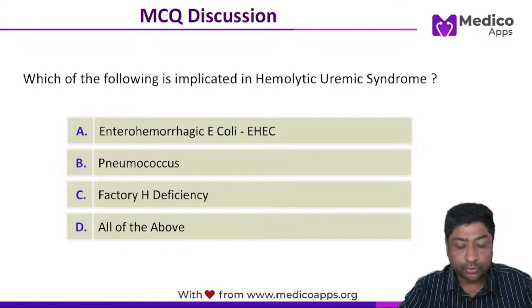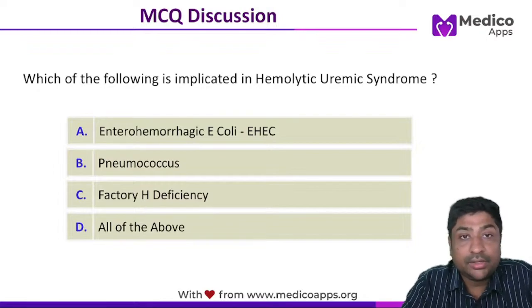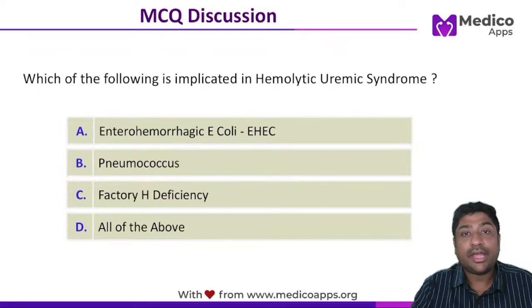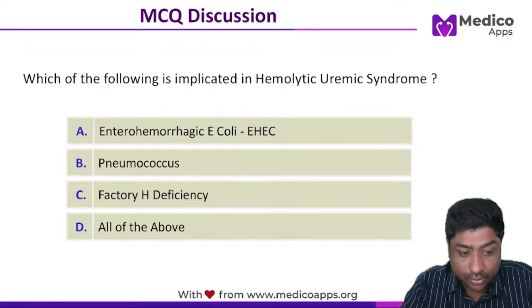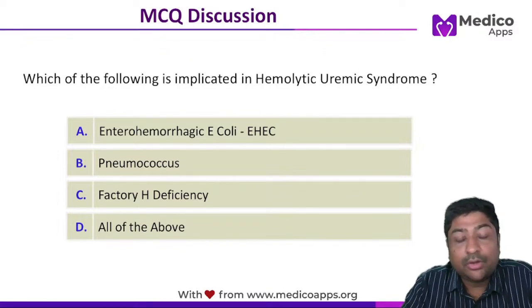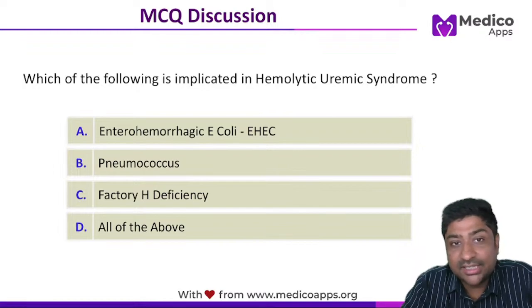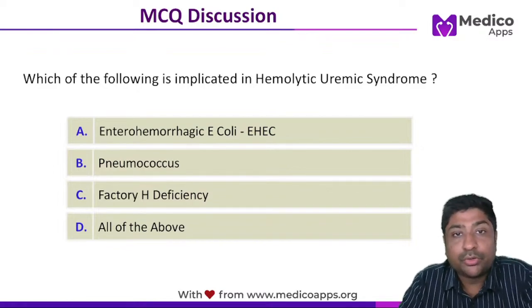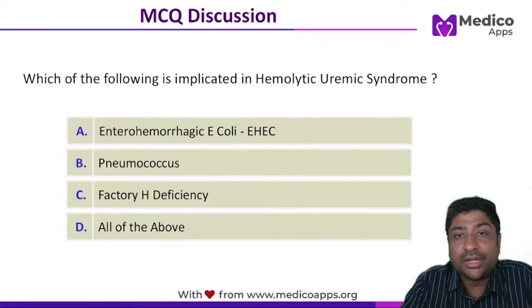So the first question for today is, which of the following is implicated in hemolytic uremic syndrome? Your options are enterohemorrhagic E. coli, that is EHEC, pneumococcus, factor H deficiency, or all of the above. So which according to you is implicated in hemolytic uremic syndrome?